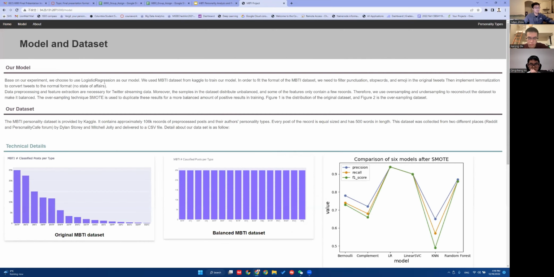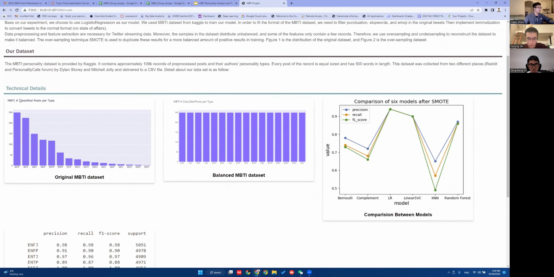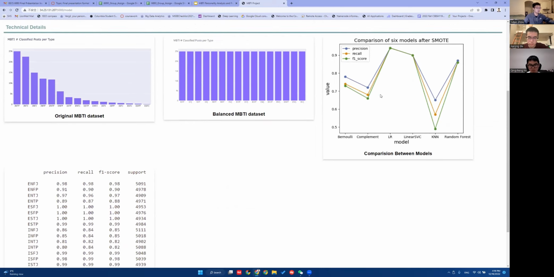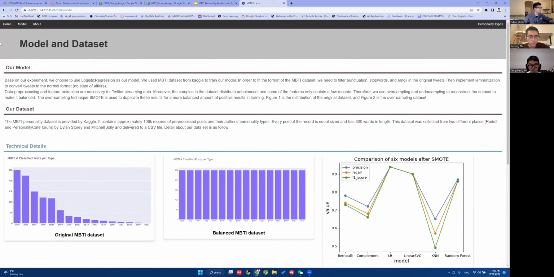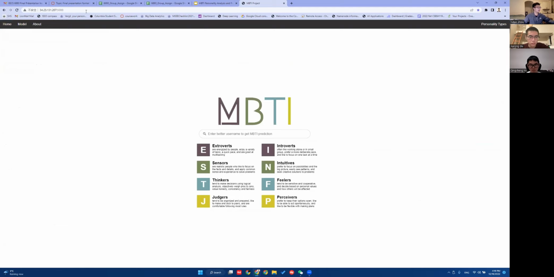For the model and dataset page, we briefly introduce our model and some characteristics of our dataset. There are also some plots about our dataset, how we do the oversampling, and the training results for the model. Last but not least, we have already deployed our web application, and you can access it by entering this public IP address. Feel free to check it out.